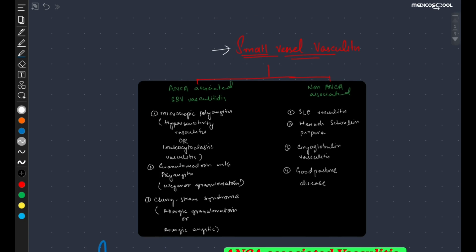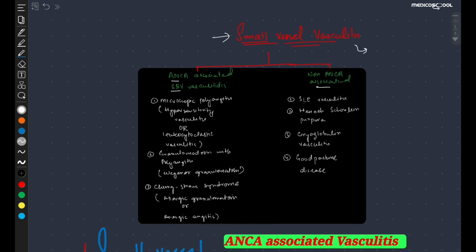Today we are going to talk about small vessel vasculitis. So what is small vessel vasculitis? It is the inflammation of the small vessels like capillaries, venules, arterioles, etc. And this is divided mainly into two groups: the ANCA-associated small blood vessel vasculitis and the non-ANCA-associated. We have already discussed the classification in the other lecture.